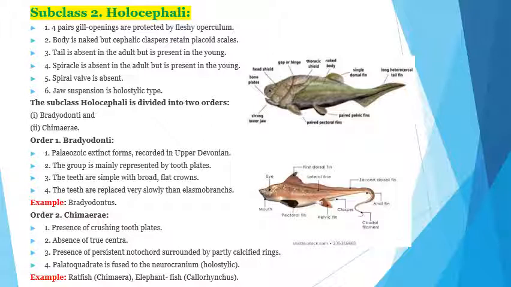The characters of these Chimaeriformes are the presence of the crushing tooth plates, absence of the centra, presence of the persistent notochord surrounded by a partially calcified ring, and palatoquadrate is fused with the neurocranium, holostylic type. This is the rabbit fish. Chimaera or elephant fish are the examples of Chimaeriformes.